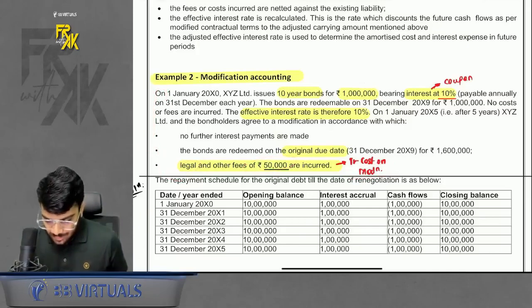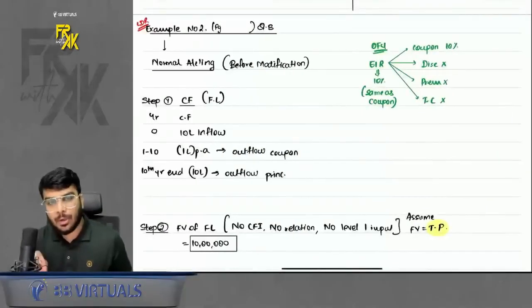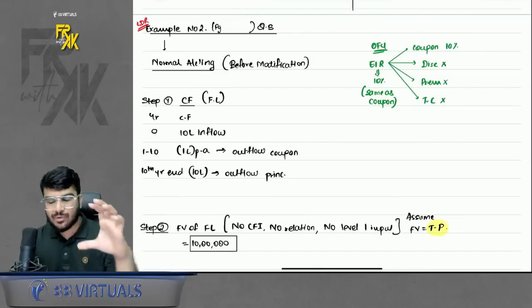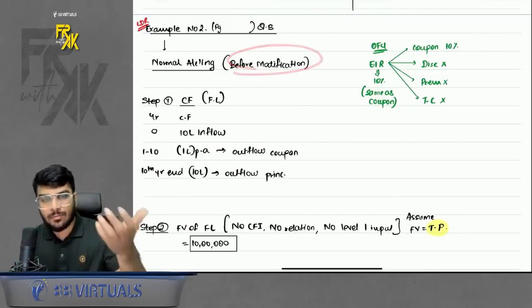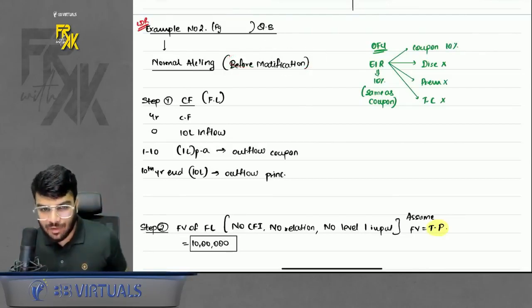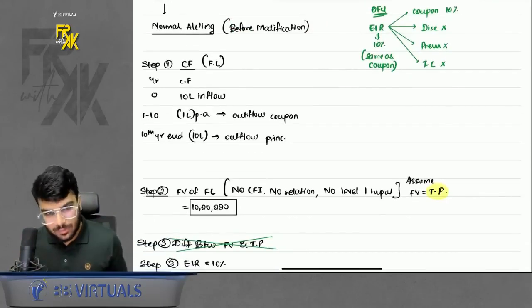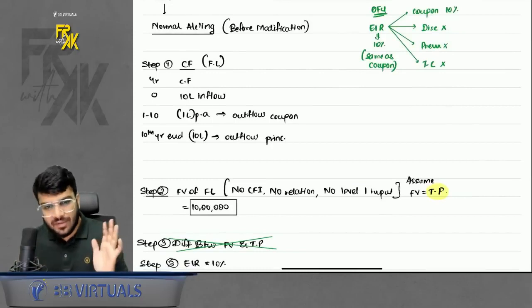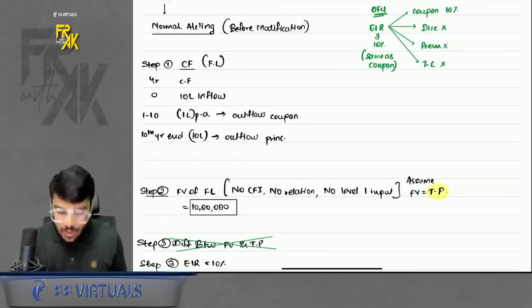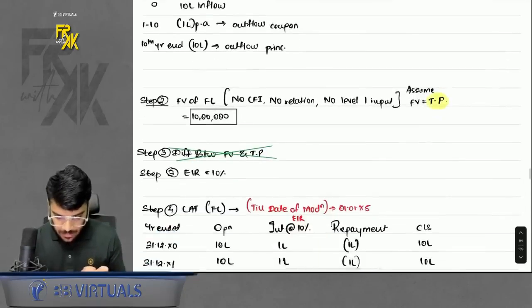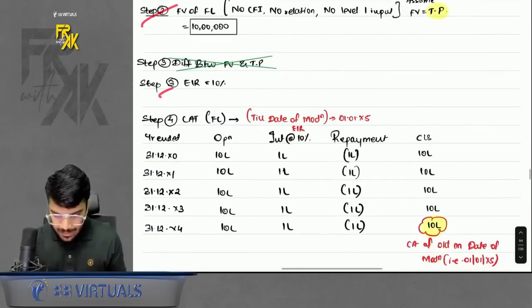Do remember, in modification questions, don't directly jump towards the modification. In every modification question, remember I told you to bifurcate into two parts. The first part is the accounting which was happening before modification, and then the accounting of modification will be done. Let's say for example, this was the loan, 10 years loan, right? So can I say modification happened after 5 years? So first prepare the LAT till 5 years. Okay, so how do we do it? First do the normal accounting. What are the normal steps? Step number 1, cash flows. Step number 2, fair value. Step number 3, EIR. Step number 4, LAT.